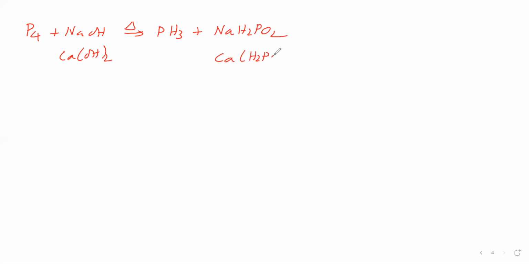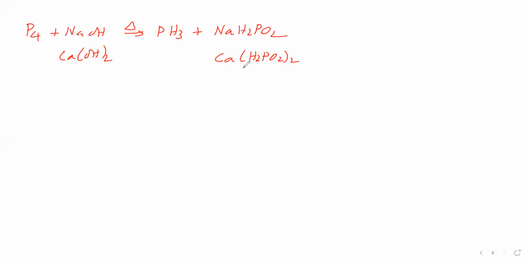Now we will take white phosphorus. To this we will add sodium hydroxide solution, and it is heated. What we are getting is phosphine, then sodium hypophosphite. Now, instead of sodium hydroxide, we can even use calcium hydroxide. If we use calcium hydroxide instead of sodium hydroxide, we will get calcium hypophosphite.